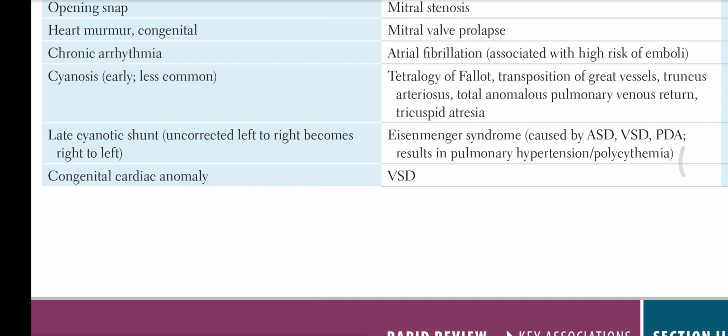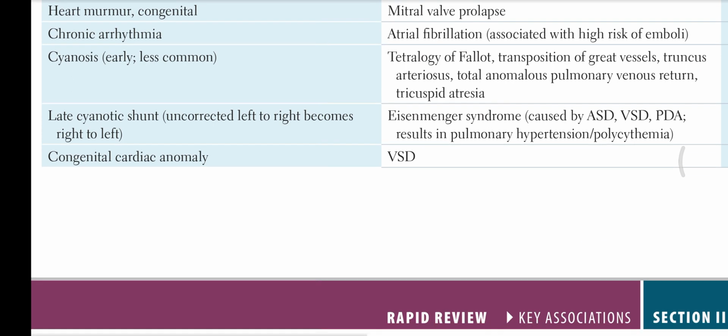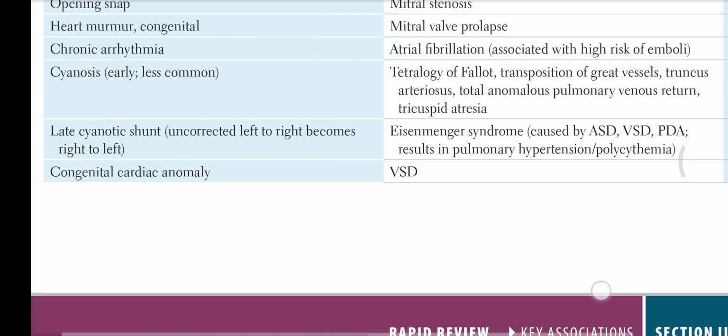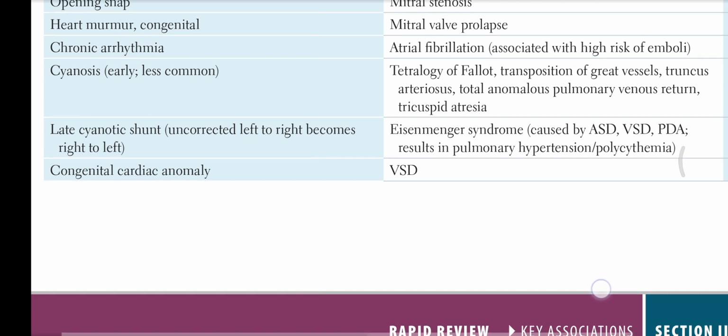It is caused by ASD, VSD, PDA, and results in pulmonary hypertension or polycythemia. Congenital cardiac anomaly is associated with VSD.